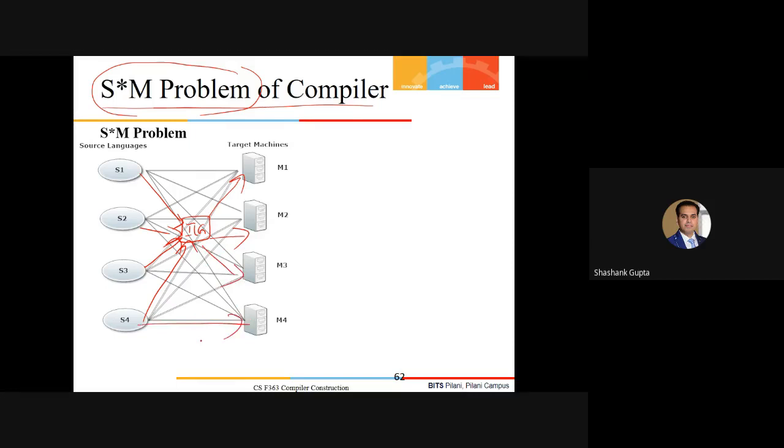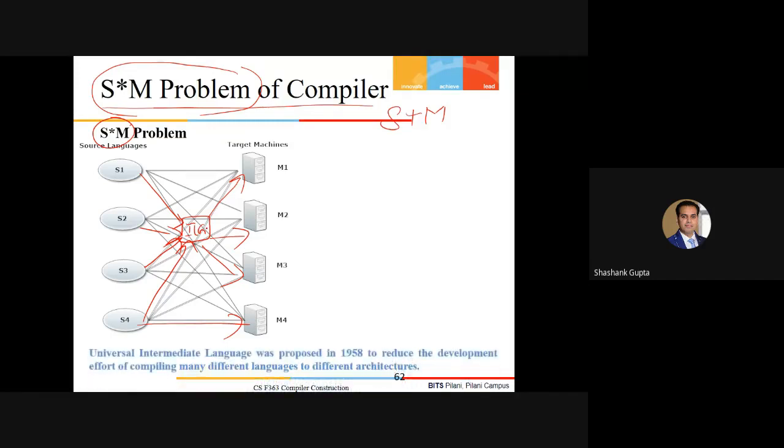Fine, guys? Then this problem turns out to be S plus M compilers, because I have to generate only this many, what we call the front ends and the back ends. And this will fulfill our purpose. So what we need right now is one universal intermediate language, which was introduced lately in 1958, just after the introduction of the first compiler, and which reduced the development effort of compiling many different languages to different architectures, as we are seeing.